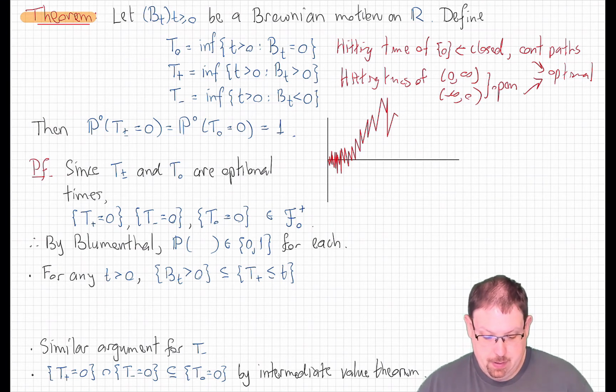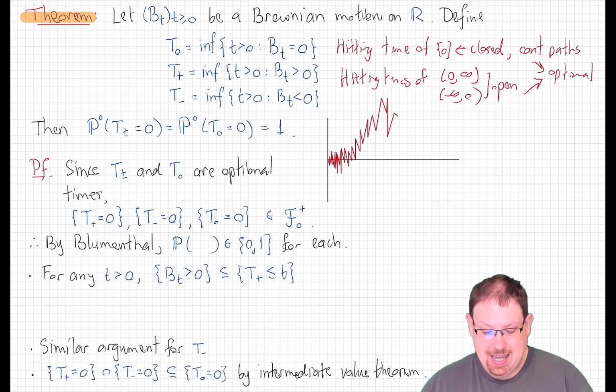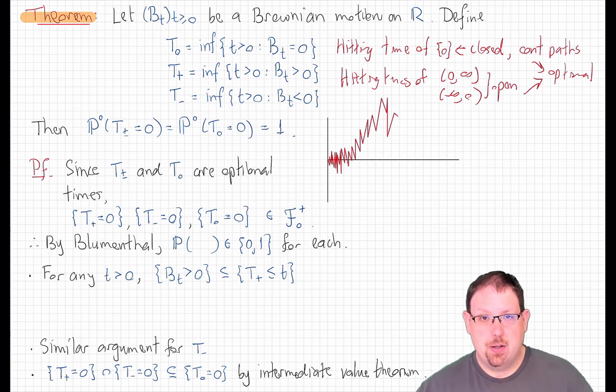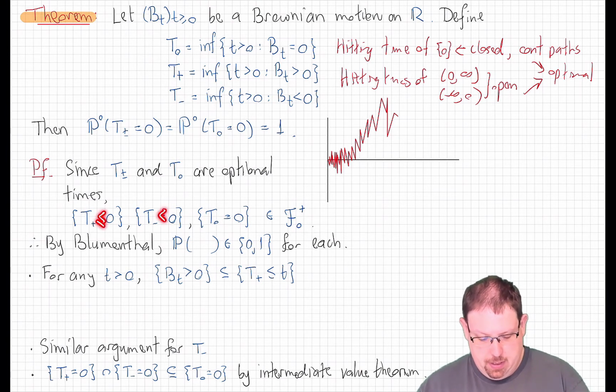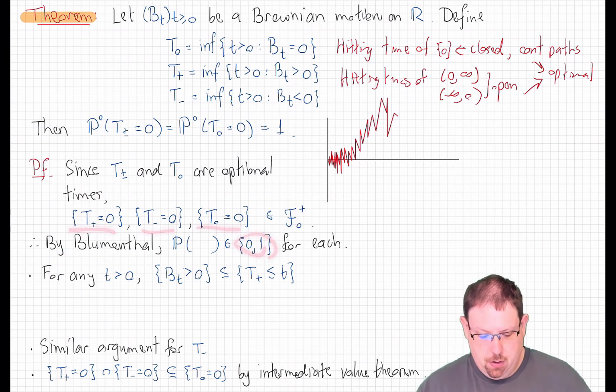optional times. Since they are optional times, by definition, the event that T plus, T minus, or T0 are equal to 0 is in the augmented sigma field F_0+. Remember, an optional time for the original filtration F_t is the same as a stopping time for the augmented filtration F_t+. And while we don't usually deal with tau equal to t type events, we could rewrite these as the event that tau is less than or equal to 0. And so this exactly fits the mold. So these are in F_0+, but by Blumenthal's 0-1 law, that means that the probability of each of these events is either 0 or 1.